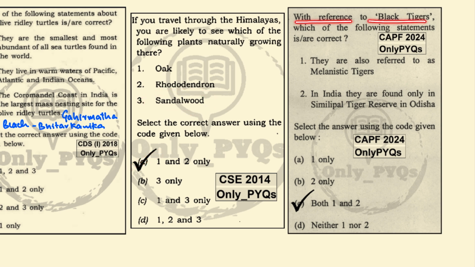With reference to the black tiger, which one of the following statements is correct? They are also referred to as the melanistic tiger. In India, they are found only in the Simlipal tiger reserve in Odisha. Yes, these two statements are correct, hence both 1 and 2 become correct.